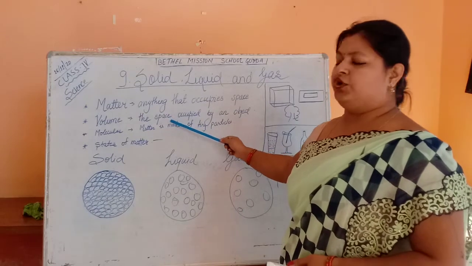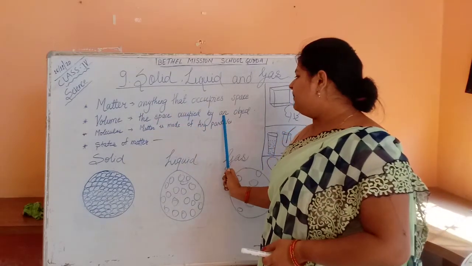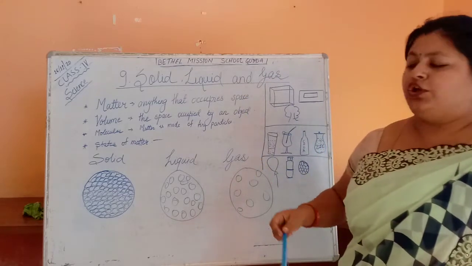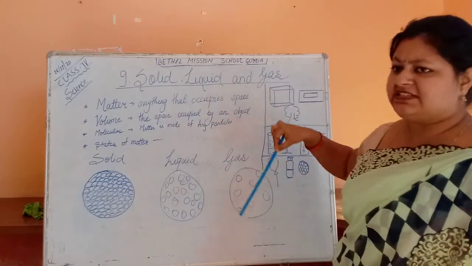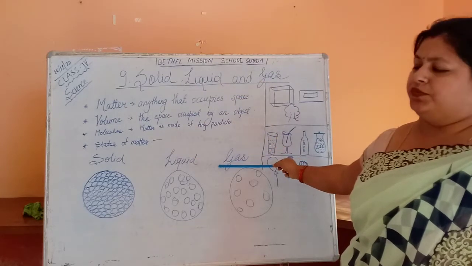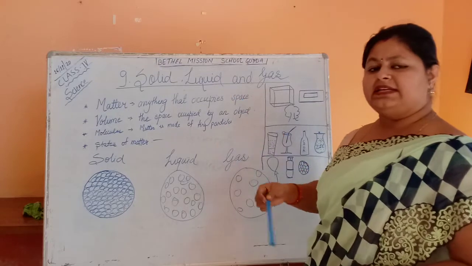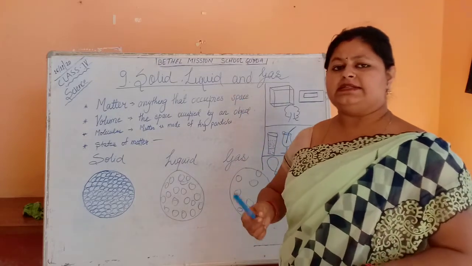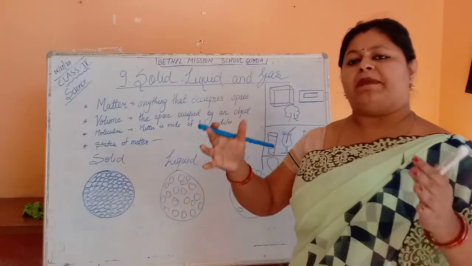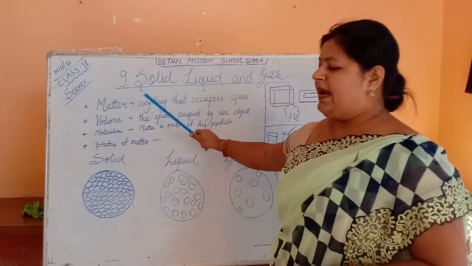Second one is volume. What is volume? The space occupied by an object is called volume. The area in which the matter is placed can be termed as volume. Matter is made up of tiny particles, and these tiny particles join together to form matter.